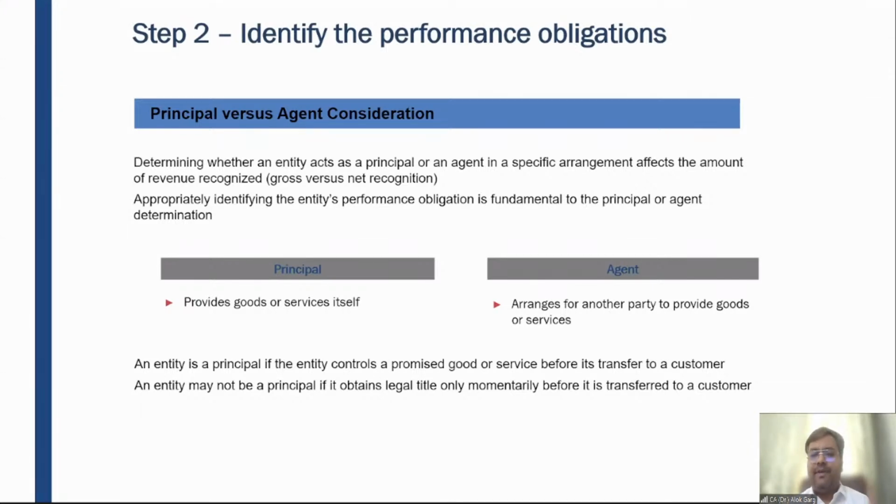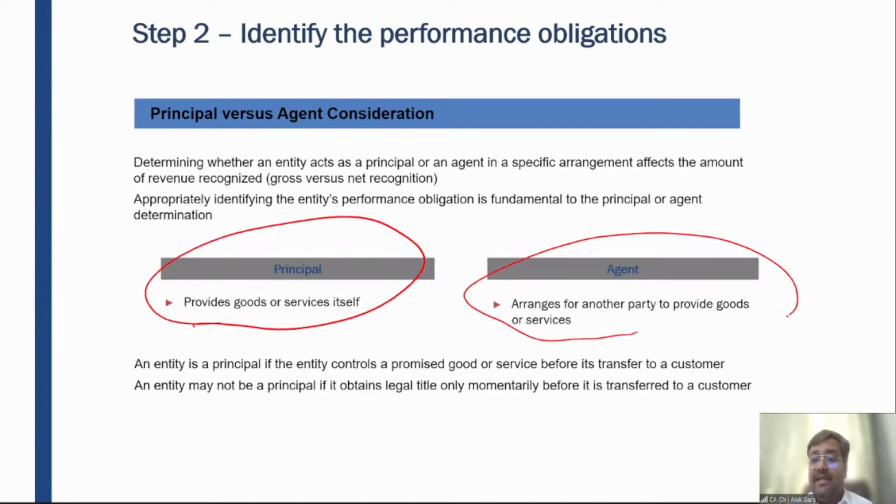So friends, first of all, for recognizing revenue, you need to see what the performance obligation of that particular entity is, whether that entity is a principal or an agent. Who is a principal? A principal is an entity who provides goods or services itself. Who is an agent? An agent is a party who arranges for another party to provide goods or services. Like Make My Trip is arranging flight tickets from Indigo or SpiceJet. Like Book My Show is arranging cinema or movie tickets from PVR, right?